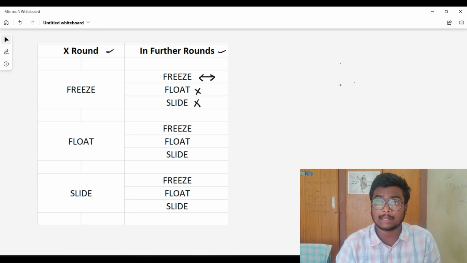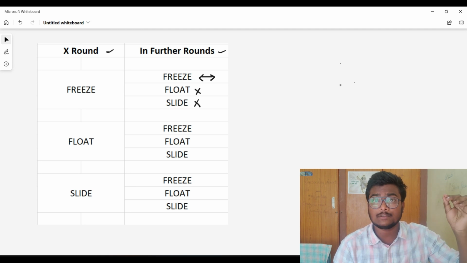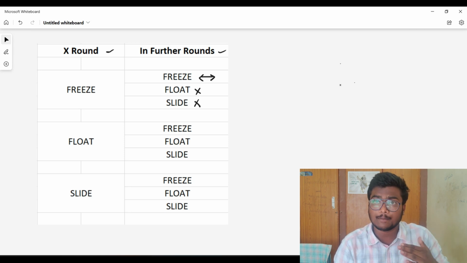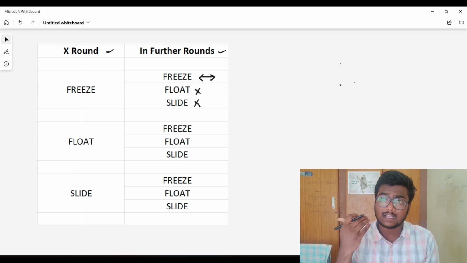For example, you got NIT Surathkal CSE and you froze it, and at the end of all the 6 rounds, after 6 rounds, you need to directly report to the college. If it is online, you have to do the online process. If it is offline, you need to go to the college and complete the process of document verification and physical reporting. So that depends on the situation.